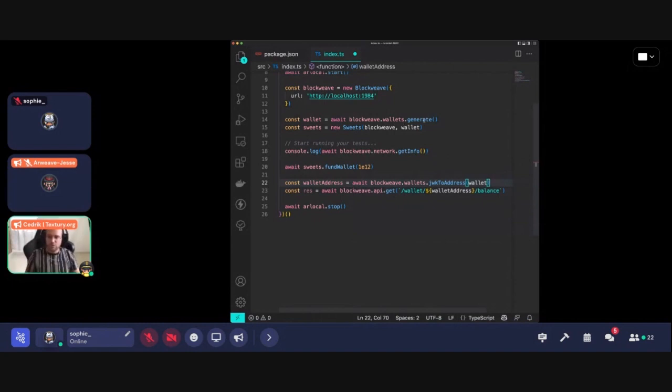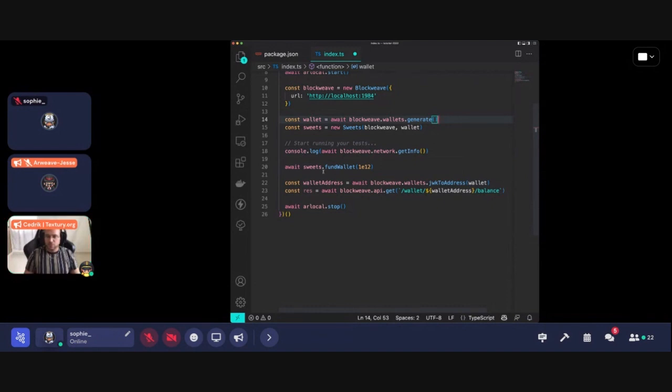Okay, so here what we generate is a JSON key file. Well, not a file here, it's a JSON object of the wallet itself, which you can save on your local machine, and then that will be your wallet JSON key file, the same as the one that you generate when you create a wallet online by going to arweave.net or by using one of the wallet extensions that exist for the browsers.